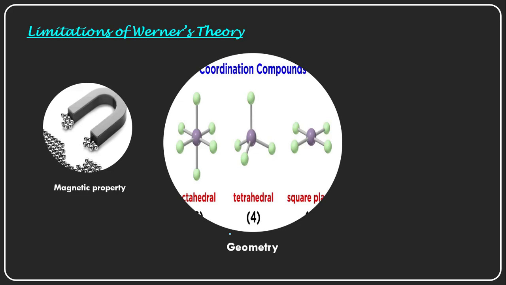Another limitation is that his theory doesn't have any theoretical or practical proof to justify it. So this theory remained an empirical theory for so many years.